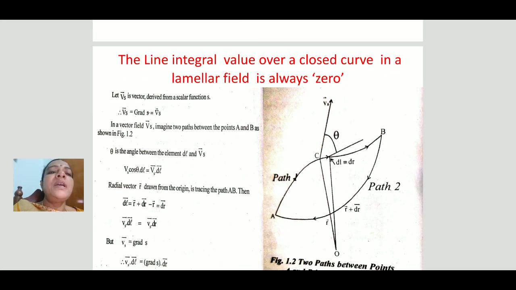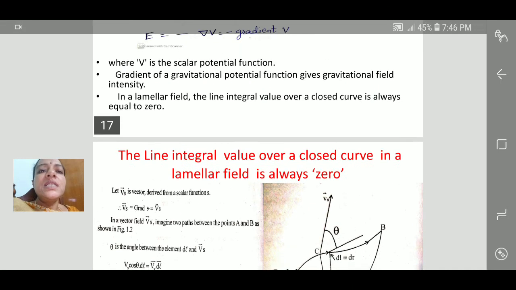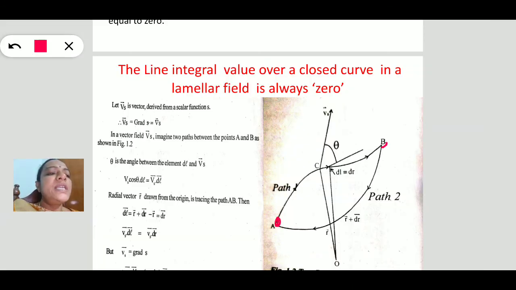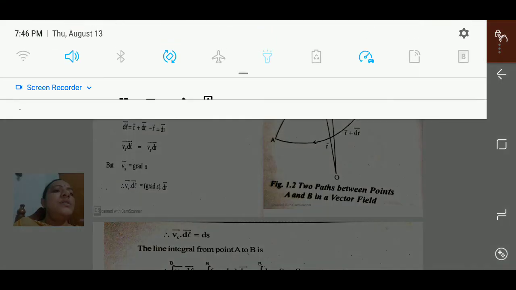In lamellar fields, one property is that the line integral over a closed curve in a lamellar field is always 0. That means it does not depend upon the path. It depends only upon the initial point and the final point. So this is the proof. We proved this one. So this is about today's class.